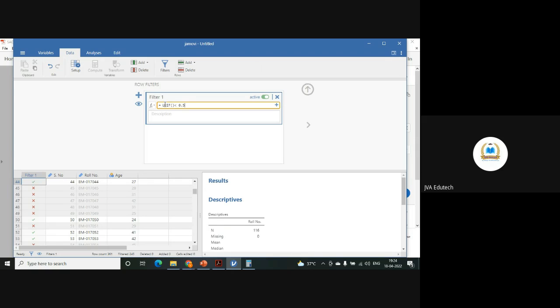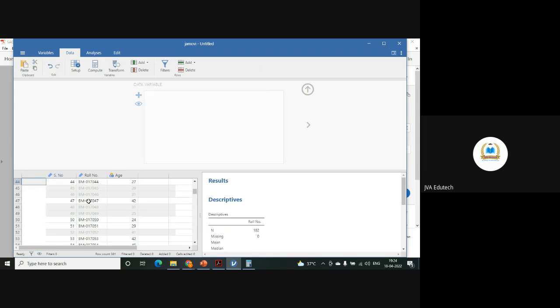So you only have to write unif less than 0.5. That's it. Now you will see that it has taken approximately 50%, 182. So that is close to 50% of 361.